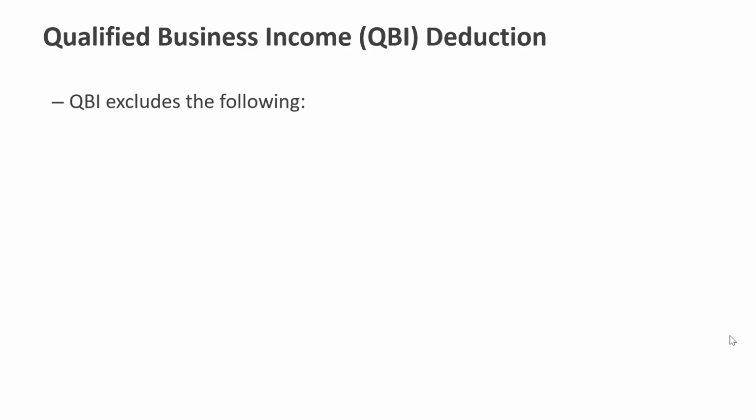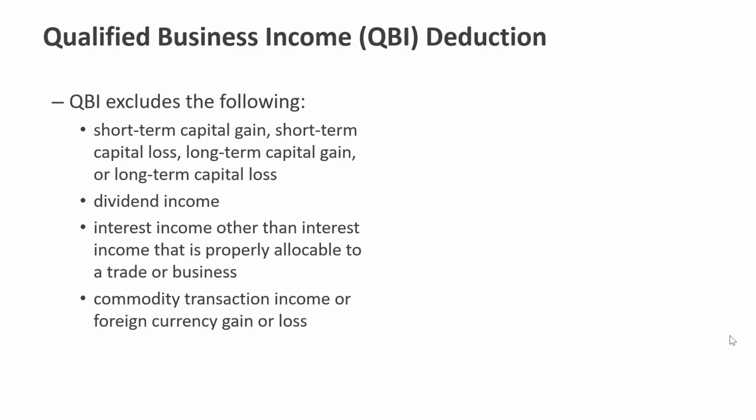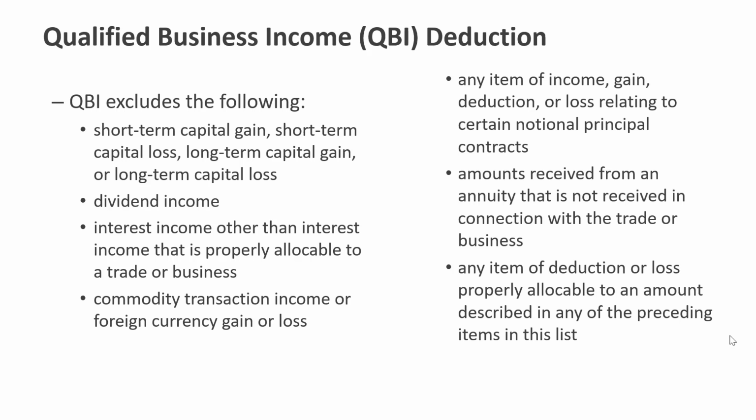QBI does not include the following. So it doesn't include short-term capital gain, short-term capital loss, long-term capital gain, long-term capital loss. So none of the capital gains and losses are in there. It doesn't include any dividend income, and it doesn't include any interest income unless that is properly allocable to the trade or business. It doesn't include any commodity transaction income or foreign currency gains and losses. It doesn't include any gains, deductions, losses related to notional principal contracts, which are derivatives. It doesn't include amounts received from an annuity, and it doesn't include any deduction or loss allocable to any amounts described in the preceding items.